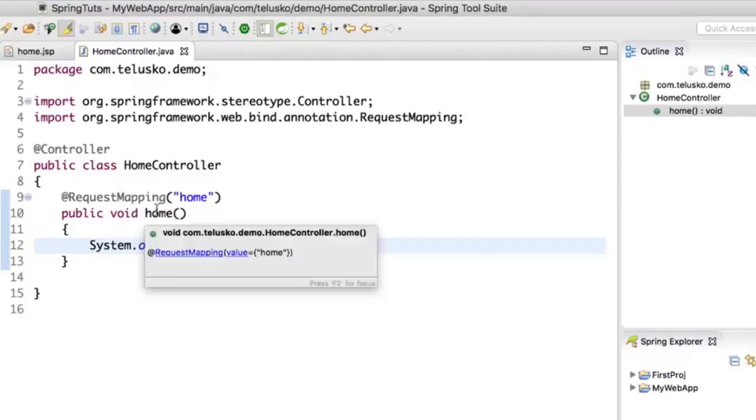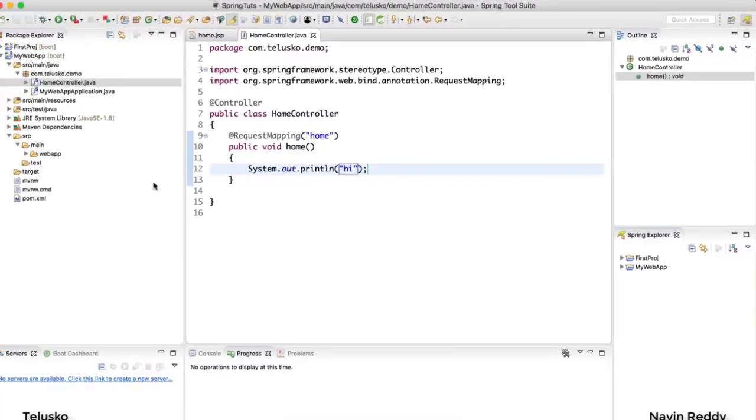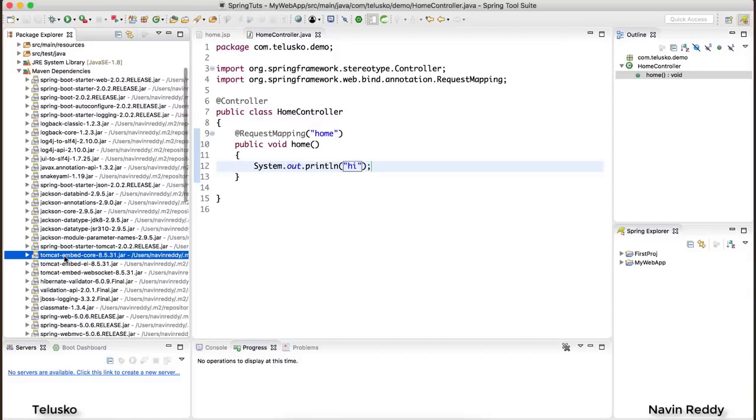But how? Now, if you remember, when you work with Servlet or normal Spring MVC, we need a server, right? And you can see I have not added any server. You can see it says no servers are available. Oh, that's a problem now. But what if I say you don't need external servers to run a Spring Boot application? Well, that's magic, right? Because if you expand these Maven dependencies, you can see we have a Tomcat here. Yeah, you can see that we have embedded Tomcat inside your project itself. And that's magic, because you don't need an external server to run this.